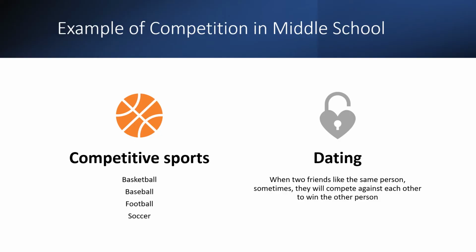Another example of competition is fighting for a female or even a male. Dating. Sometimes two friends or even two not friends will like the same person. That happens a lot. And so they'll compete against each other in order to win over that other person. They want to show that they should date whoever they want. For example, if it was me, I'd want to show this other girl that I really like this guy, and I want to show the guy that I'm the best person for him.